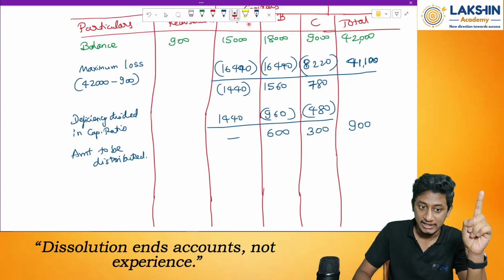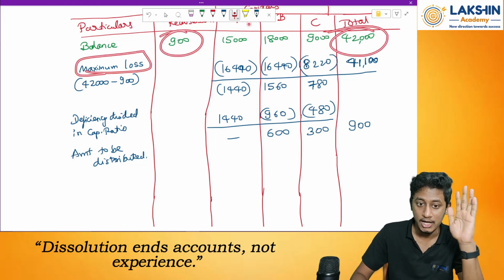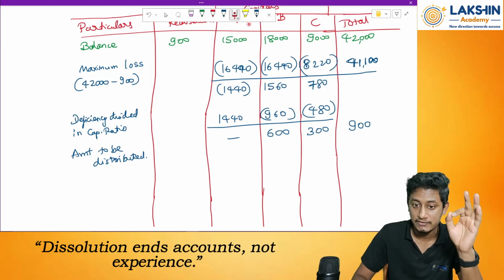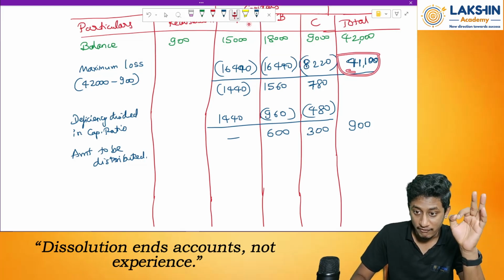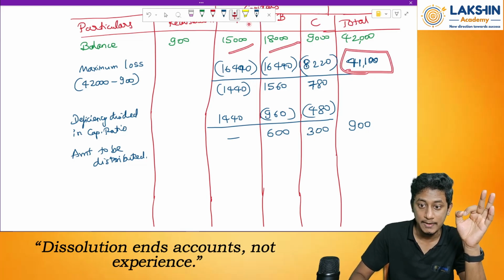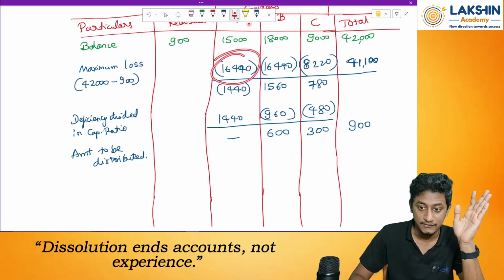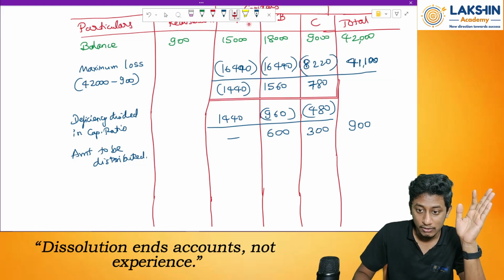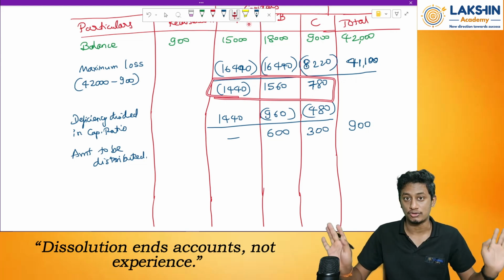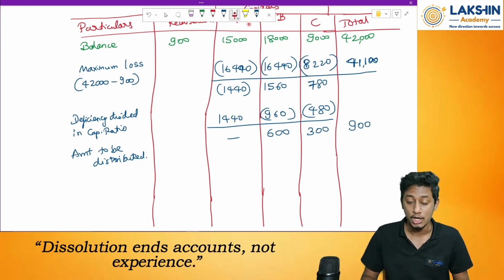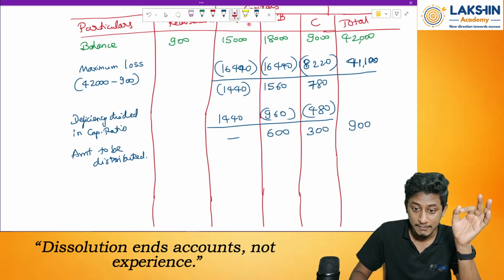First of all, find out the maximum loss. After subtracting the amount available from the total amount required to be paid off, how much will be the maximum loss? How much will all the partners bear? It is 41,100 rupees. Now divide this 41,100 between all three partners in what ratio? In profit sharing ratio. That is 16,440 and 8,220. Find out how much is the balance remaining. If everything is positive, that means there is no issue. But if any one partner has a deficiency, it will be shared between the other two partners.